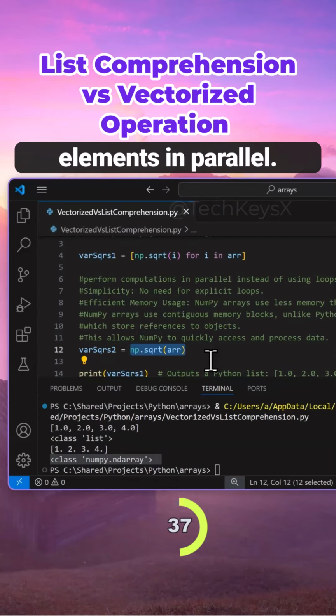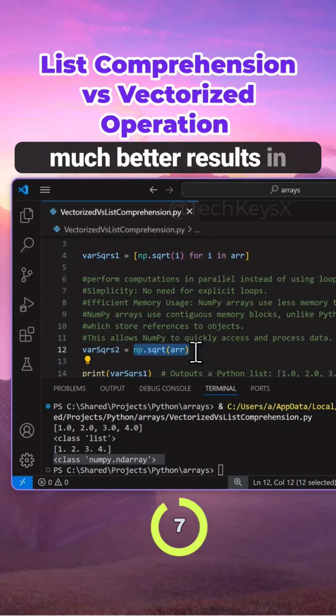So there's no need to explicitly declare a loop as such. You basically use this syntax and it is faster, much more memory efficient, and will basically do the same job as above. But in this instance, the universal function syntax here is much better, and it will give you much better results in terms of processing speed and memory use. And you will get a NumPy array at the other end, so you can further do any manipulation without converting between data types.